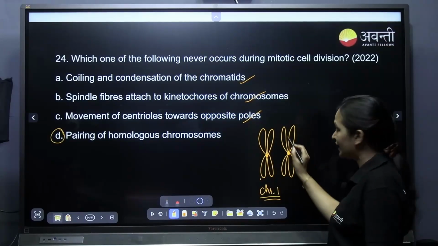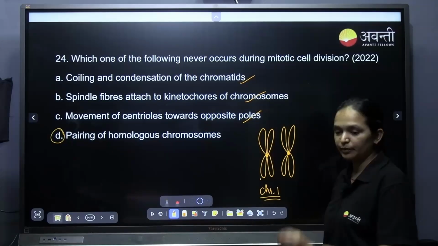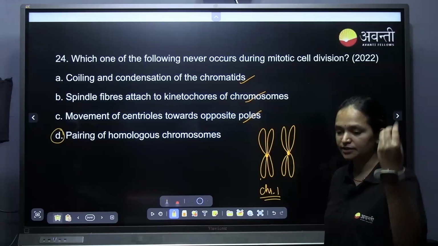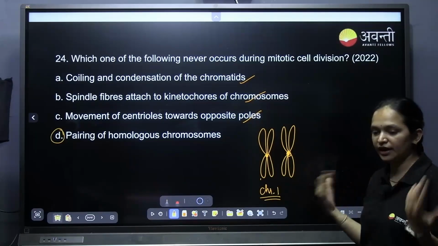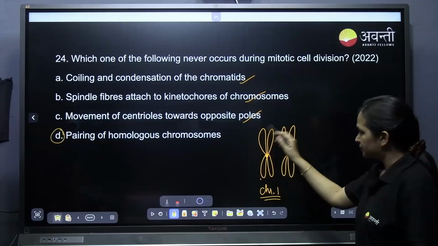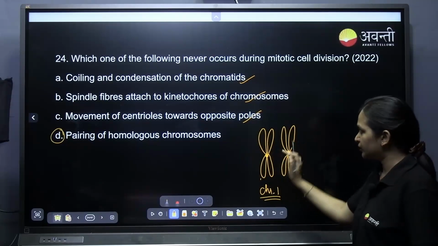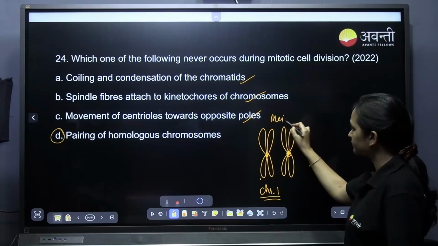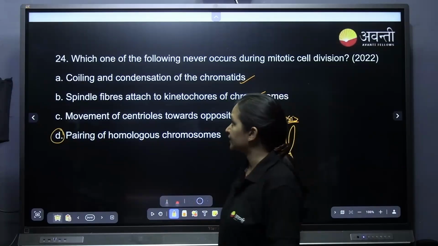One chromosome 1 will be coming from the maternal side, that is mother, another one from the paternal side. So we all have a pair of chromosomes. This homologous chromosome, that is same type of chromosome coming together, will take place in the meiosis, not in the mitosis. So, D for Delhi is the correct answer.